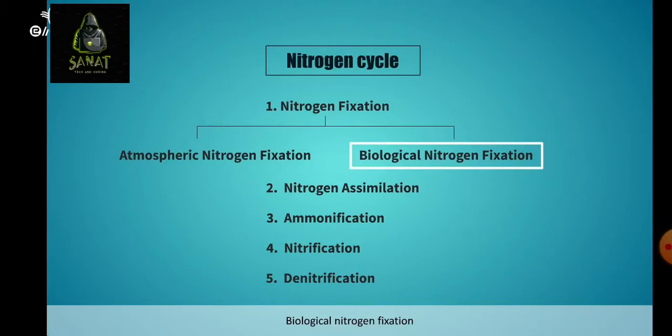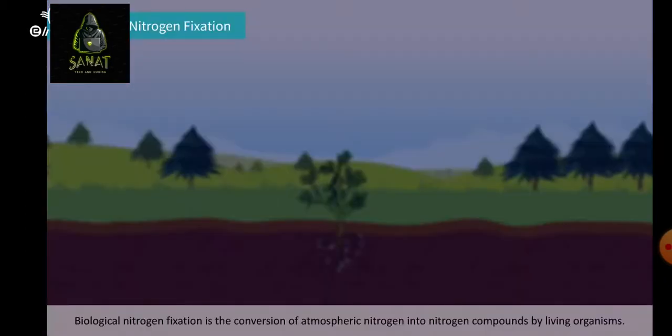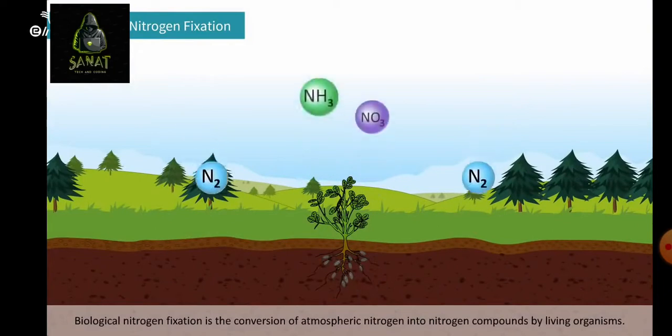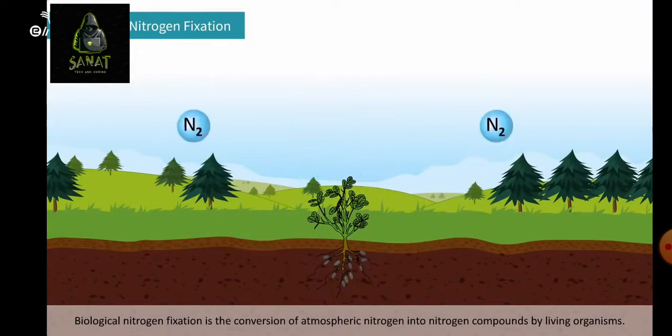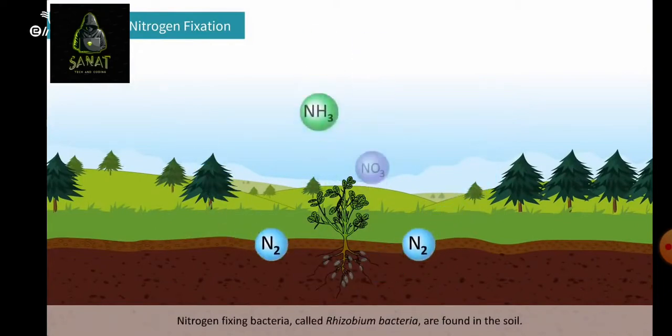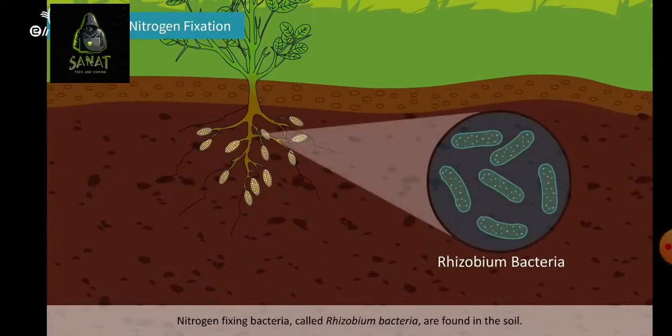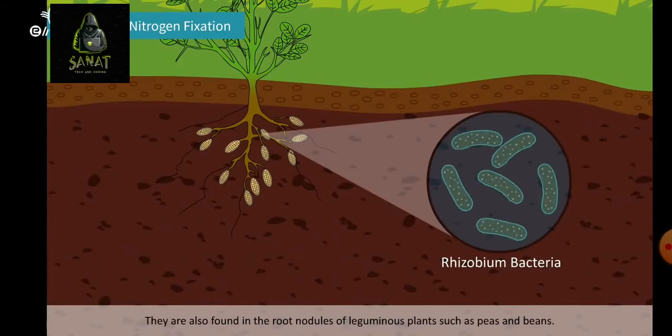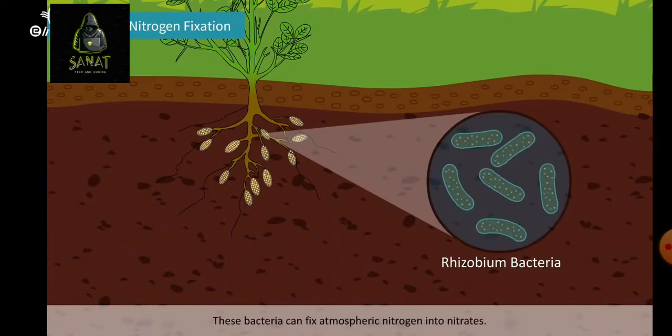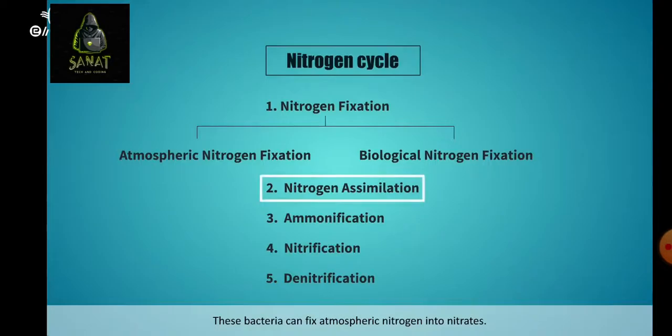Biological nitrogen fixation. Biological nitrogen fixation is the conversion of atmospheric nitrogen into nitrogen compounds by living organisms. Nitrogen-fixing bacteria, called rhizobium bacteria, are found in the soil. They are also found in the root nodules of leguminous plants such as peas and beans. These bacteria can fix atmospheric nitrogen into nitrates.